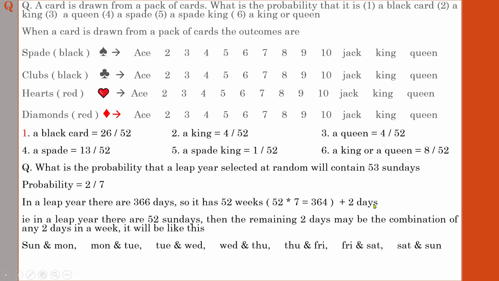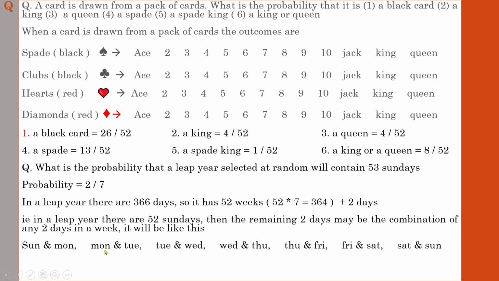Those 2 days in a week may be Sunday or Monday, or Monday or Tuesday, or Tuesday or Wednesday. It's just an assumption. We are just analyzing the probability of getting Sundays. Another set means Wednesday or Thursday. We don't know the position of days that comes in a year. And Thursday or Friday, or Friday or Saturday, or Saturday or Sunday.